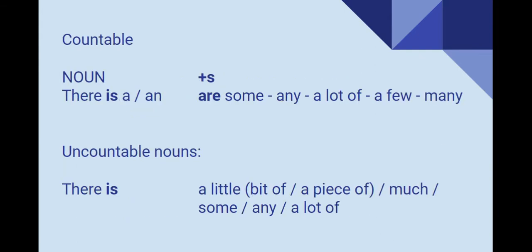It is important to remember that when we have a noun and it is singular, we should use is, a or an, and if you use a plural countable noun, you should use are in any of the phrases as some, any, a lot of, a few, or many. And when you have uncountable nouns, you will only use verb to be is, and you can also include a phrase like a little, a bit of, a piece of, much, some, any, or a lot of.